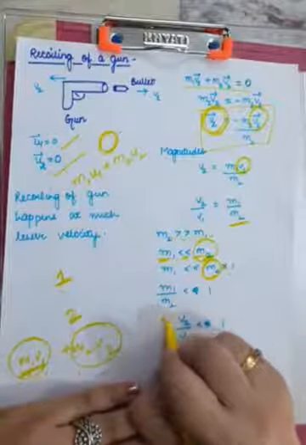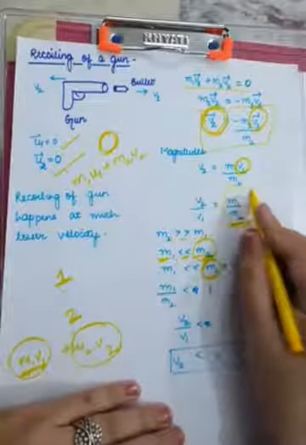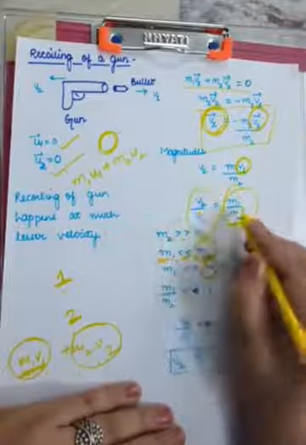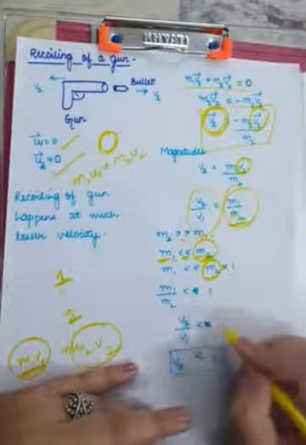Now this m2 which is getting multiplied here can be shifted to the other side. m1 by m2 is coming out to be less than 1. If m1 by m2 is less than 1, then the quantity to which m1 by m2 is equal will also be less than 1. सपोज m1 by m2 इज हैविंग वैल्यू 0.75, तो इसकी भी वही वैल्यू होगी ना, दोनों इक्वल हैं. सो v2 by v1 इज लेस देन 1. सो v2 इज लेस देन v1. टेक दिस टू द अदर साइड, 1 into v1 हो जाएगा, एंड दिस इज v2 इज लेस देन v1.